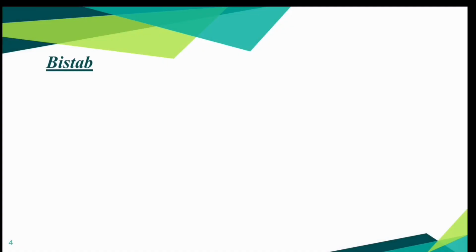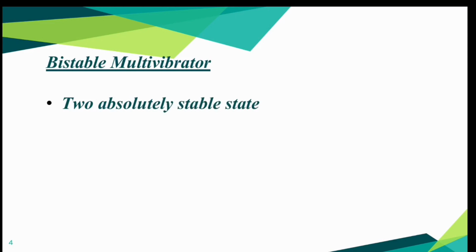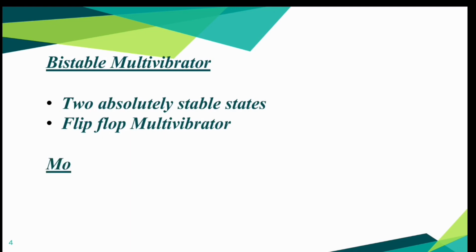First one, bistable multivibrator. A bistable multivibrator has 2 absolutely stable states. It will remain in whichever state it happens to be until a trigger pulse causes it to switch to the other state. It is also known as flip-flop multivibrator since it flips into one logic state, remains there, and then changes or flops back to the first state. Alright? The next one is monostable multivibrator.